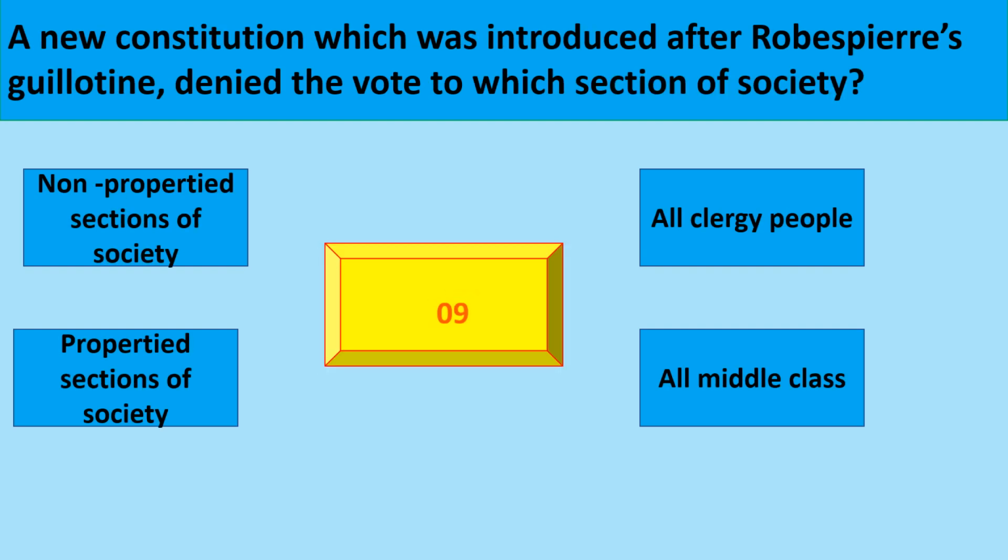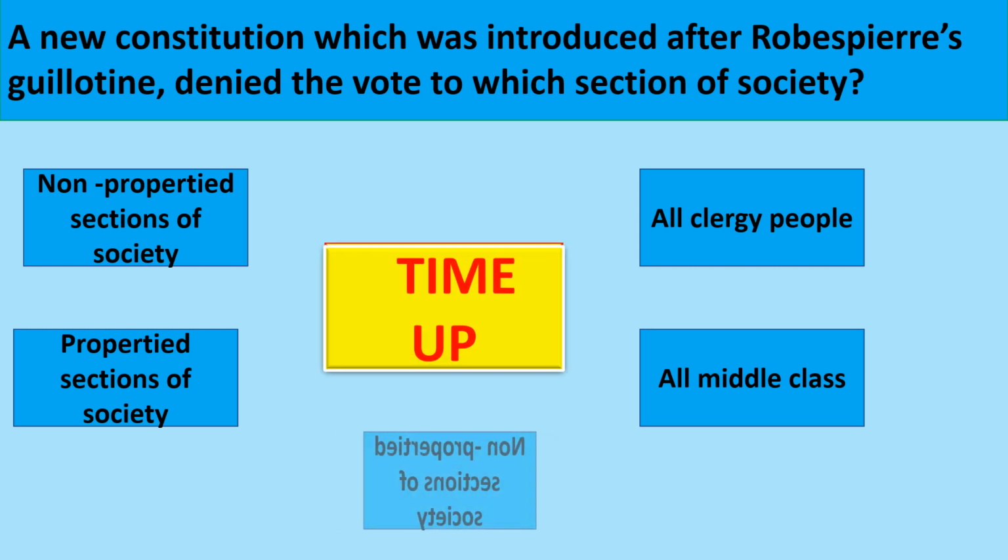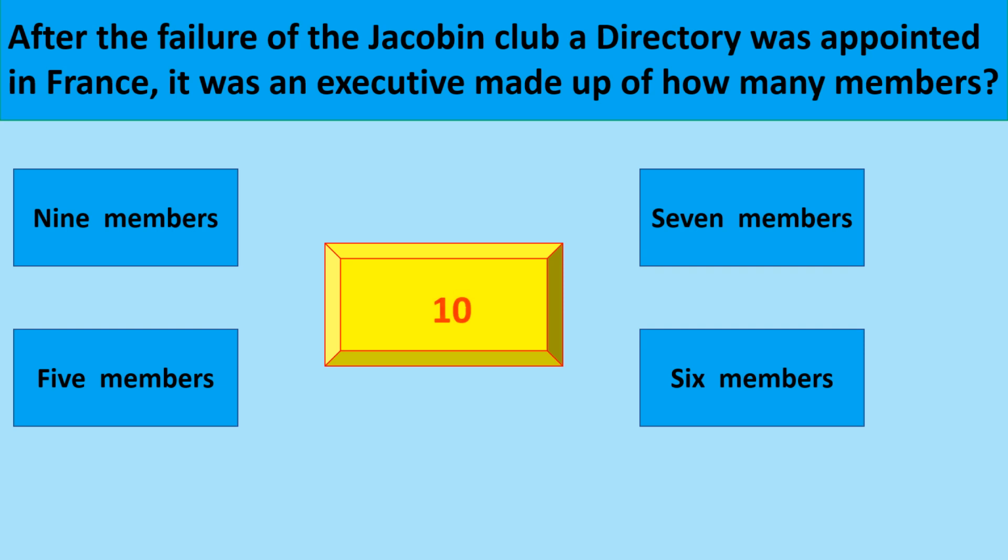A new constitution, which was introduced after Robespierre's guillotine, denied the vote to which section of society? Non-propertied sections of society. After the failure of the Jacobin Club, a directory was appointed in France.